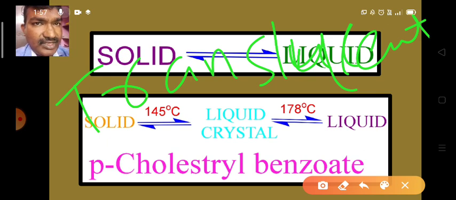That liquid is called a liquid crystal. And if we heat this liquid crystal to about 178 degrees centigrade, we get a clear liquid. So why does it happen? Let us understand.